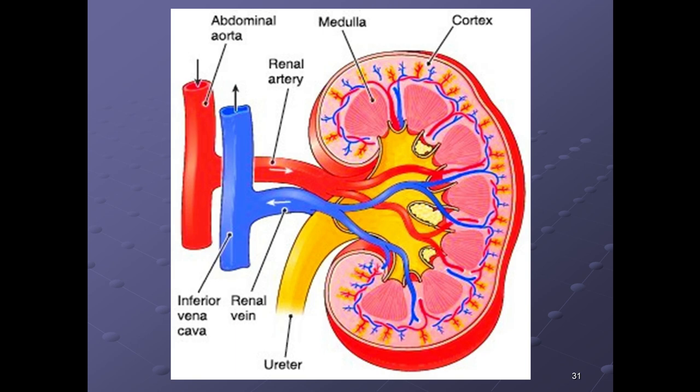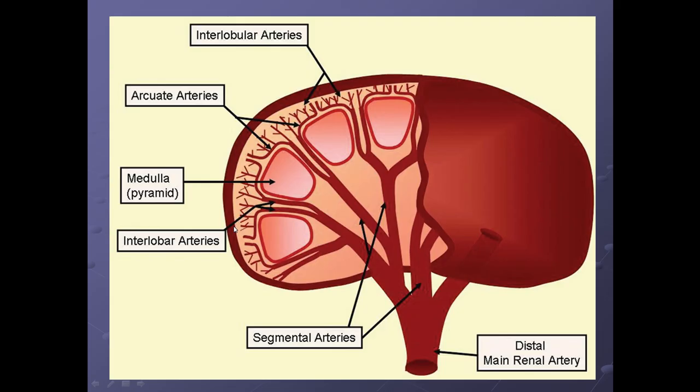Let's see now the blood supply. You can see the artery and you can see this arrow. The blood is going to supply the kidneys, while the venous drainage is in the opposite direction. We'll see another slide. Yes, what we talked about.